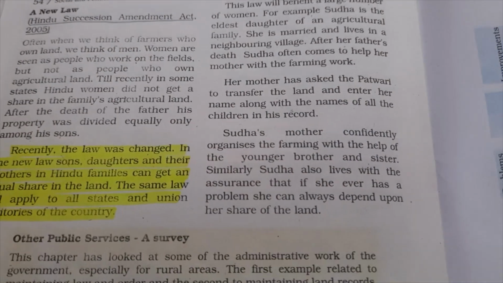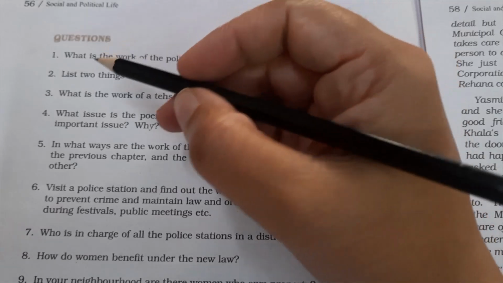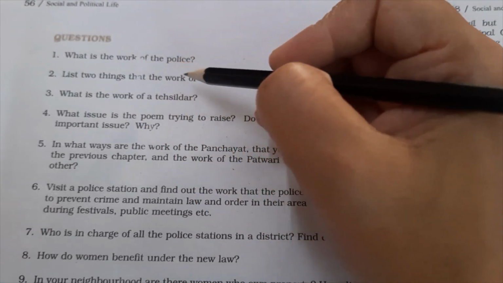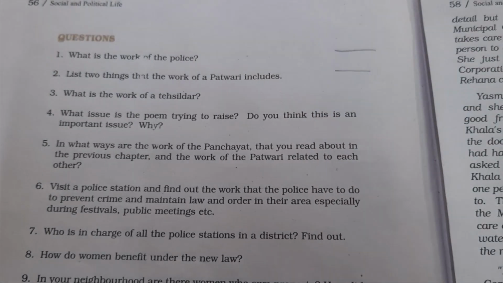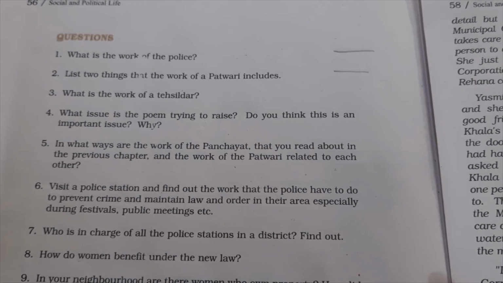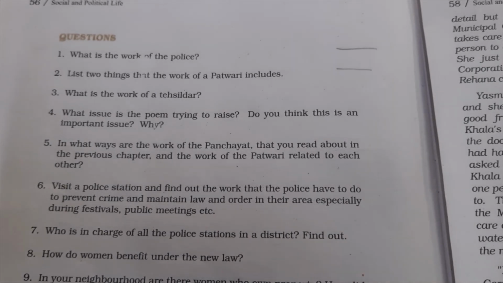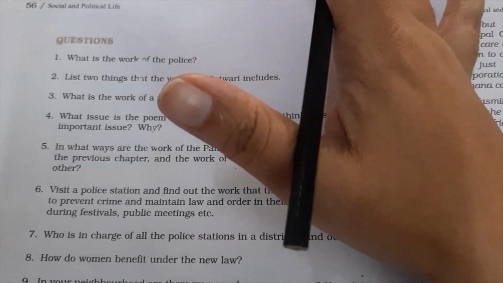Now we shall be coming on to the second question. List two things that the work of a patwari includes. Children, as we have read earlier also, the work of a patwari is on the gram level, or the village level.